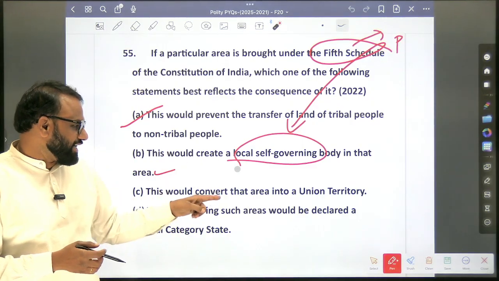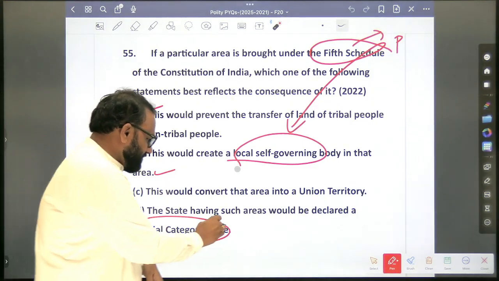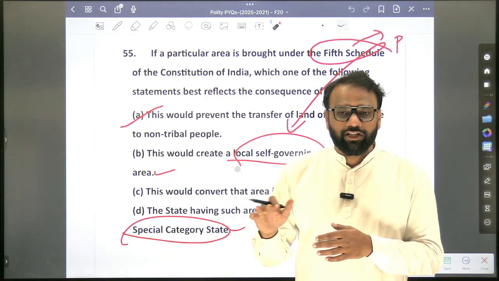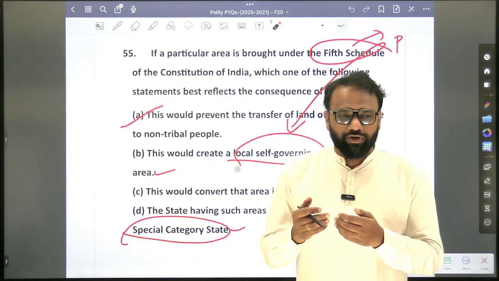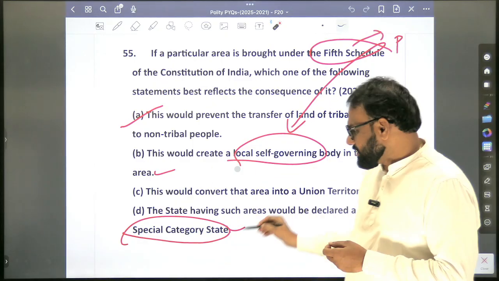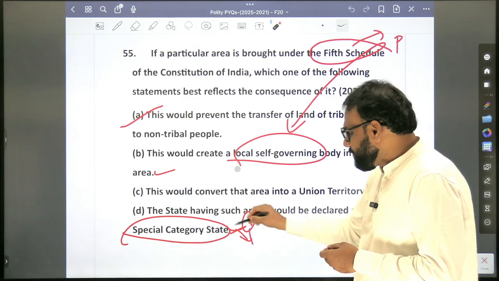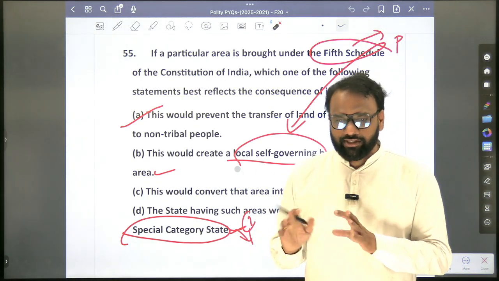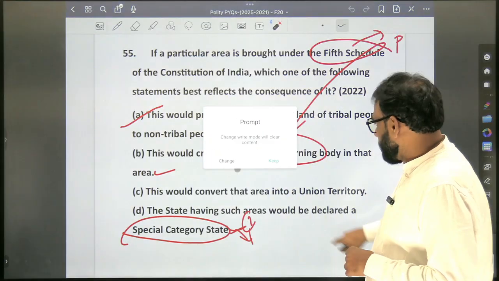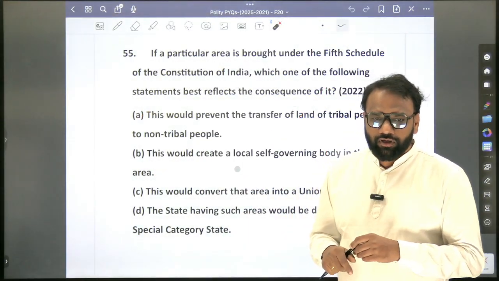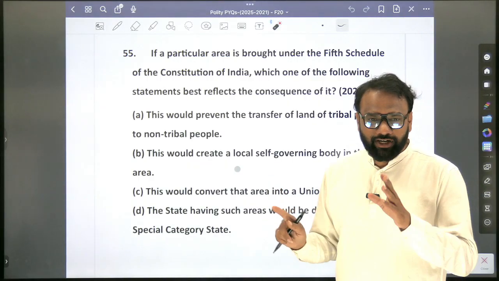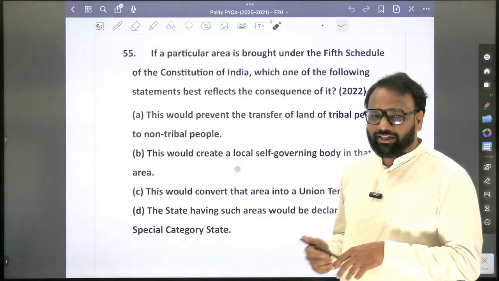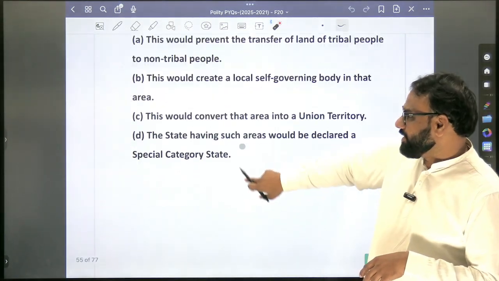Next, the state having such areas would be declared as a special category state. Here in this context, we need to understand what special category states are. In Lakshmikant it is not mentioned, but it is a very important topic which appears in the newspaper. You can just explore and add a few lines pertaining to special category states. Which are the states in India which have been given the designation of special category states? Don't get confused with 371 A, B, C, and so on. Apart from that, there are some other states which have been given the designation of special category states.